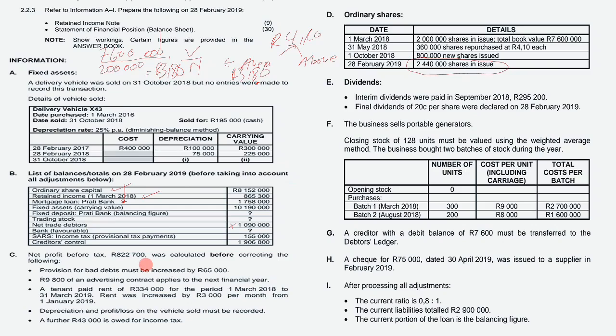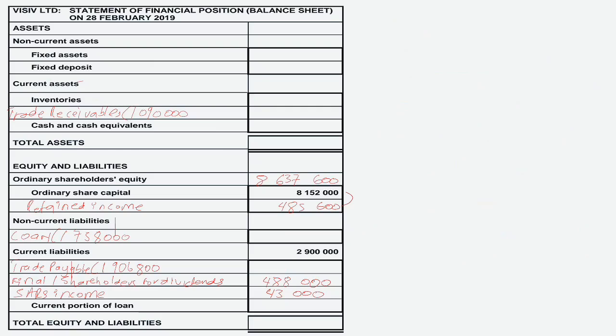First things first, remember we had prepaid expense of 9,800, right, for advertising. Since I stated that 9,800 will be recorded under receivables, you'll add 9,800, right? And then we have, remember, our 65,000. Let me do this calculation here, guys. So I'll write note 5, right?